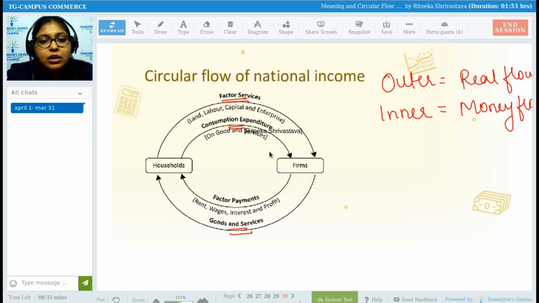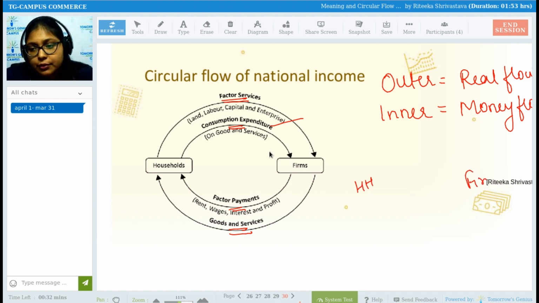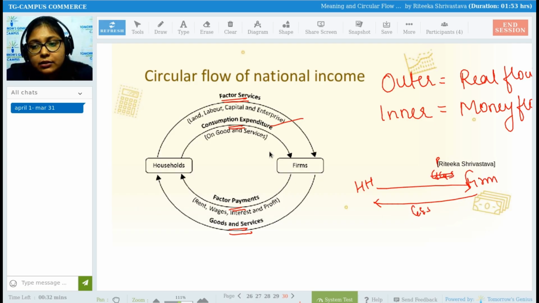Whereas if you see the inner circle, it is doing the transfer of consumption expenditure and factor payments. So in this case, money is involved. Consumption expenditure is an expense. Now suppose I am in a household, I go to a firm, and I purchase goods and services. In return, I will have to pay some money. The firm gives me goods and services, and in return I have to give money to the firm. So this payment of money is nothing but the expenditure for me.